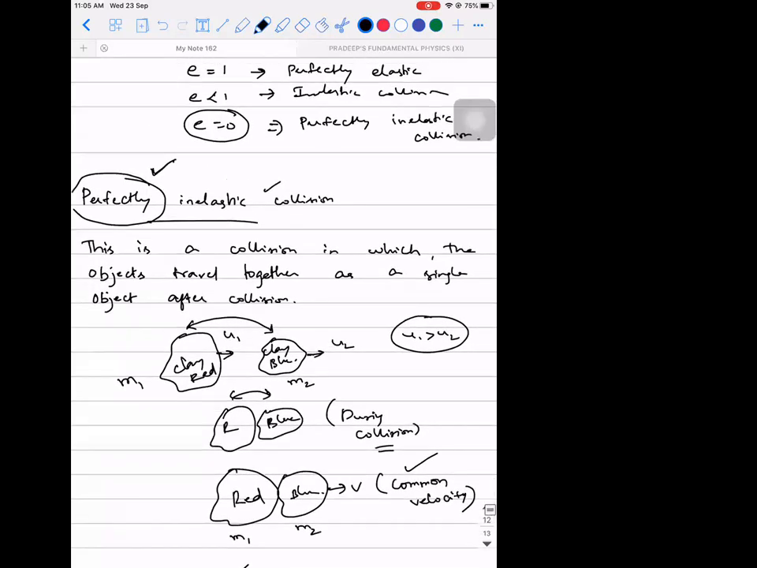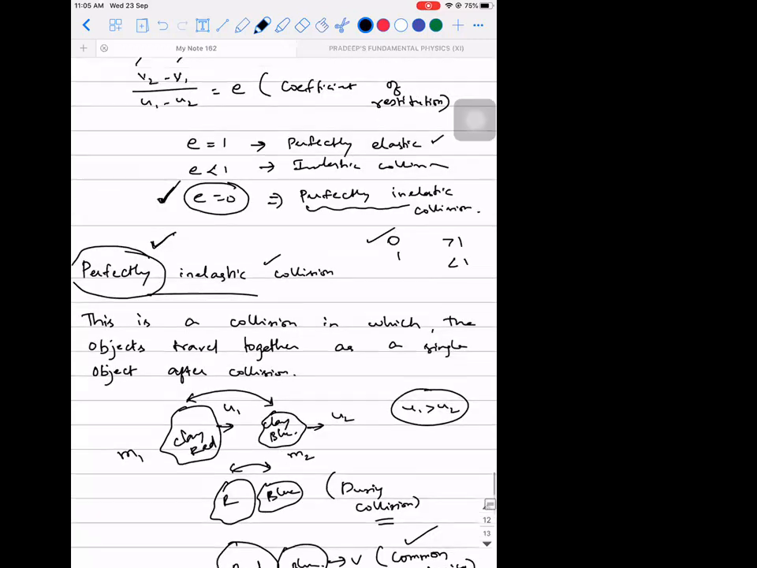Maybe this question can come as an MCQ. They can ask, what is the coefficient of restitution of a perfectly inelastic collision? Options: 0, 1, greater than 1, less than 1. Or, what is the coefficient of restitution of a perfectly elastic collision? Find it.